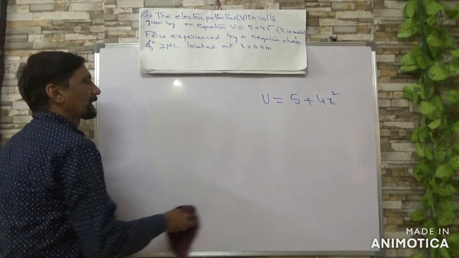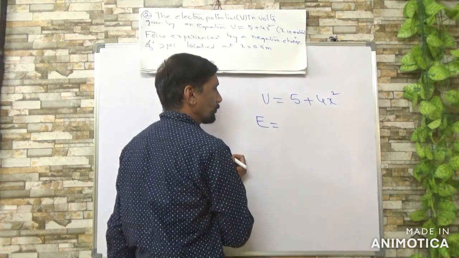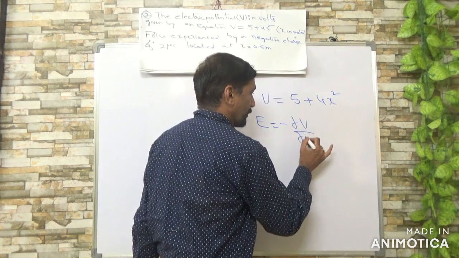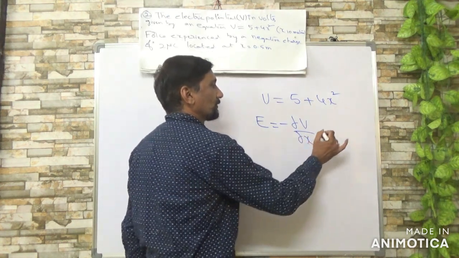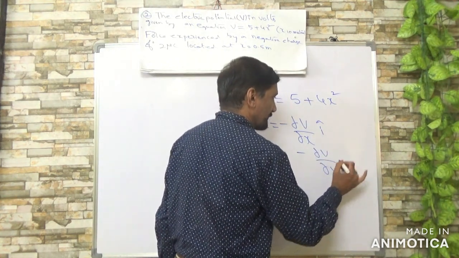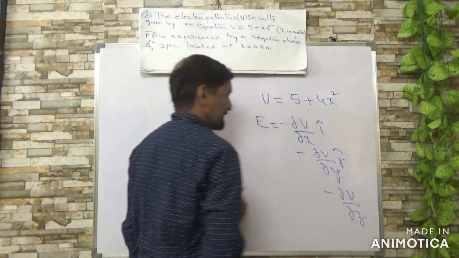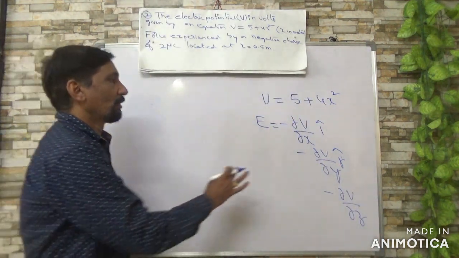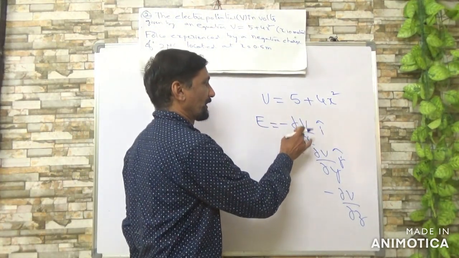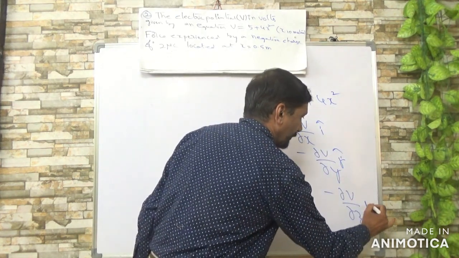So you know electric field strength E is equal to minus dou V by dou X i, minus dou V by dou Y into j, minus dou V by dou Z k, meaning you are differentiating partially with respect to X. Thereby you can find Ex, Ey, Ez.